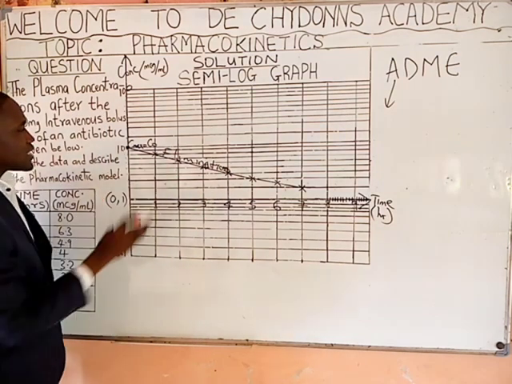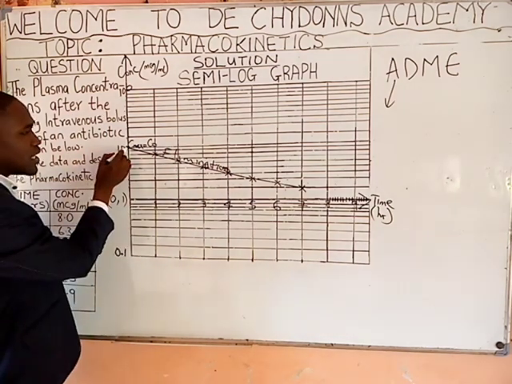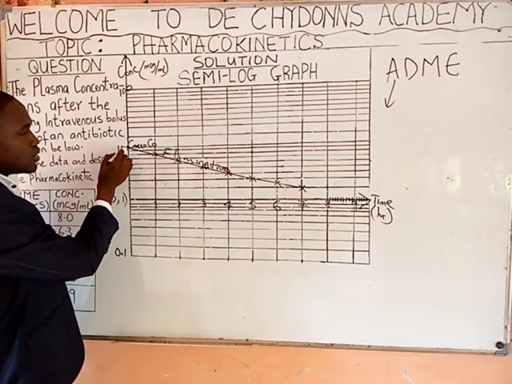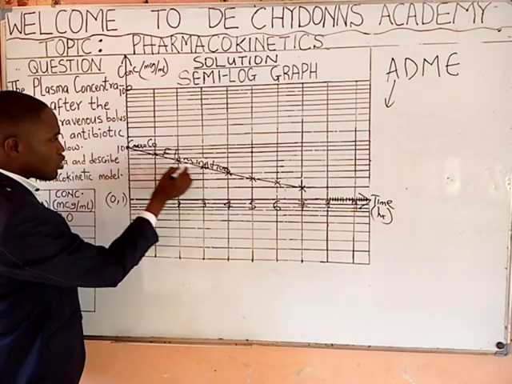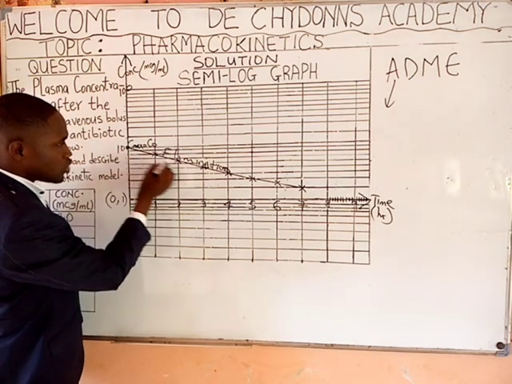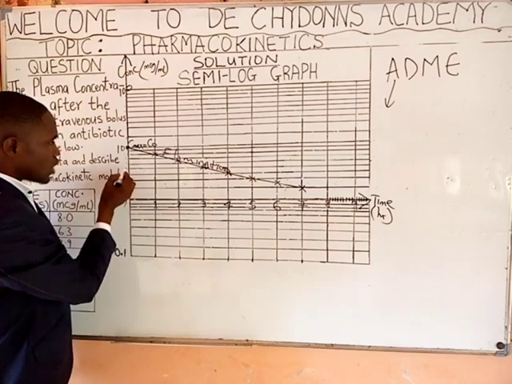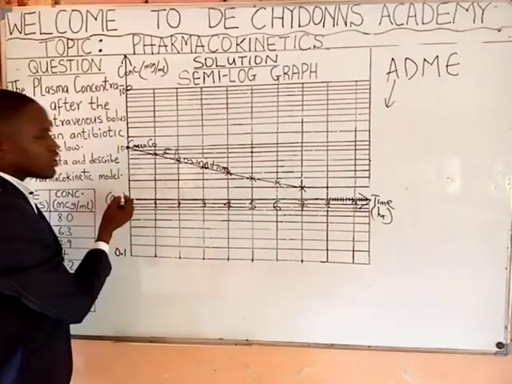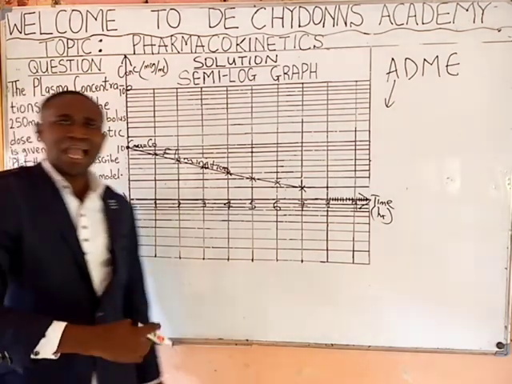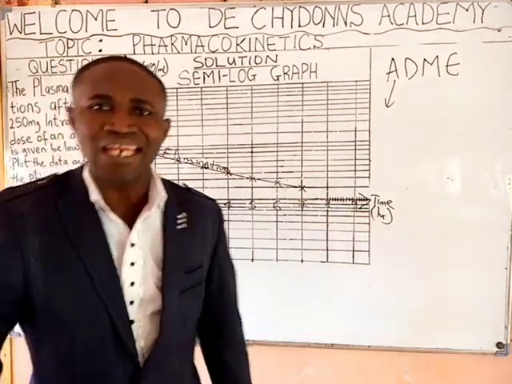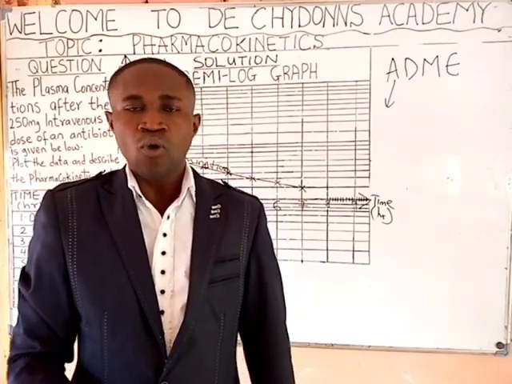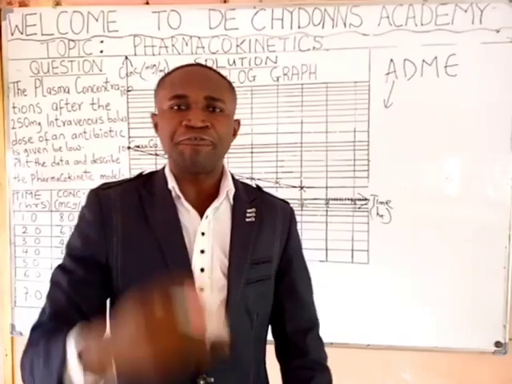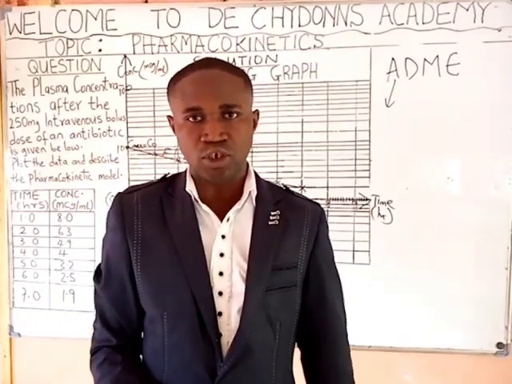So, if you look at this graph, you will notice that as concentration increases, the elimination rate increases. If the elimination comes down to this, the concentration will reduce. Because the higher the concentration, the higher the elimination rate, we say that this graph obeys the first order reaction equation.